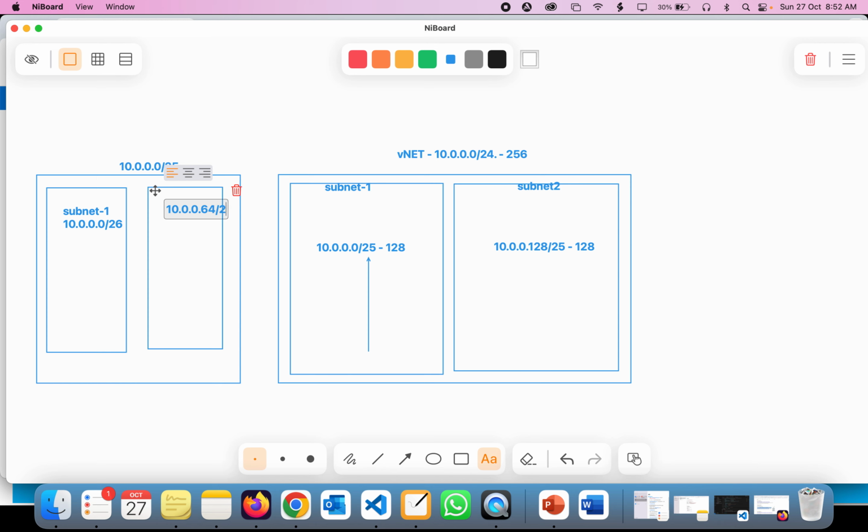So whenever you want to divide the entire network, you have to subtract one from the prefix number here. This particular network has 128 IP addresses, so the subnets will have 64 and 64 IP addresses each. This is how we divide the entire network into subnets.